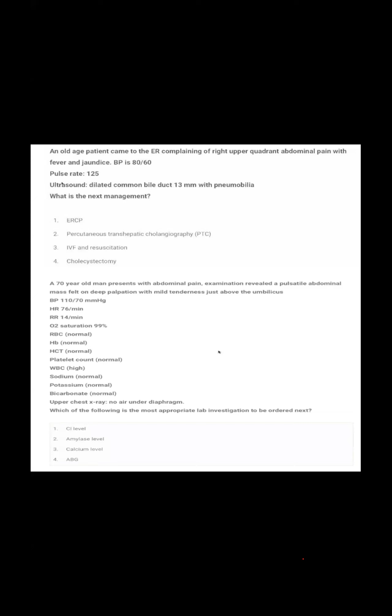WBC is high. Sodium, potassium and bicarbonate are normal. Upper chest X-ray shows no air under the diaphragm. Which of the following is the most appropriate lab investigation to be ordered next? Option 1 is chloride level, 2 is amylase level, 3 is calcium level, 4 is ABG.